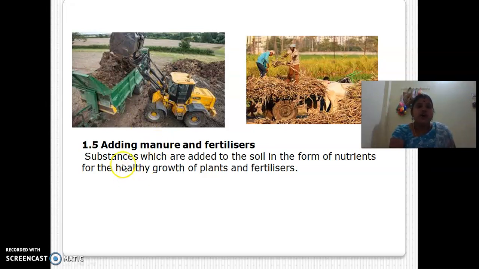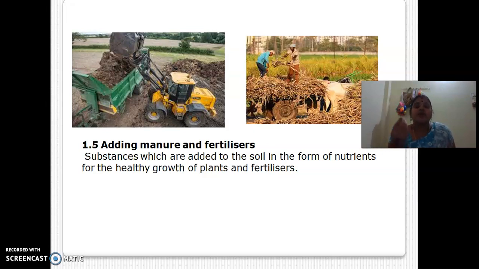Understand? See here, by adding manure and fertilizer, what happens? These are the substances which are added to the soil in the form of nutrients for healthy growth of plants. So by adding manure and fertilizers, the plants start to grow very healthy. Why? Because they obtain more nutrition from the soil. Nutrition in the sense of potassium, calcium, phosphorus, many organic and inorganic substances present in the soil. Once the plants uptake them through the root hairs, they start to grow healthy.